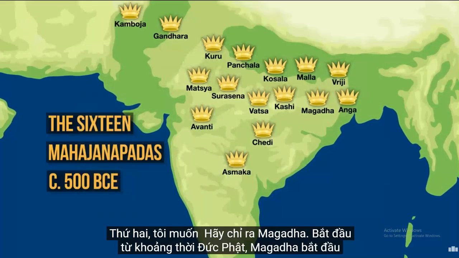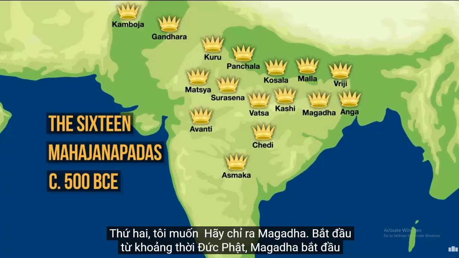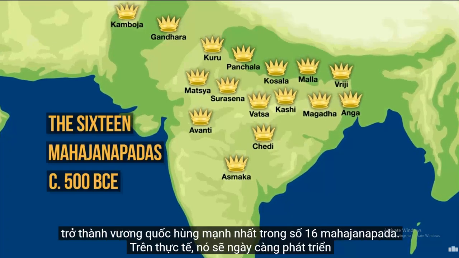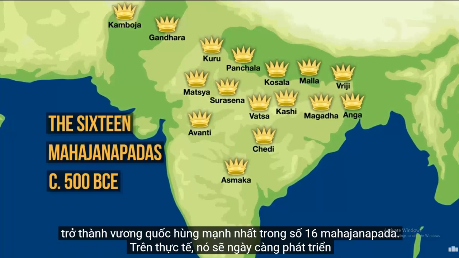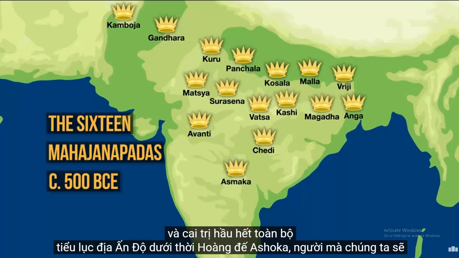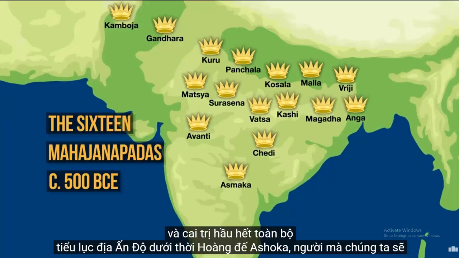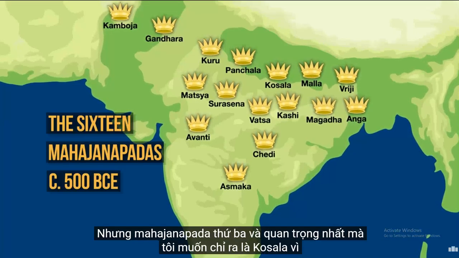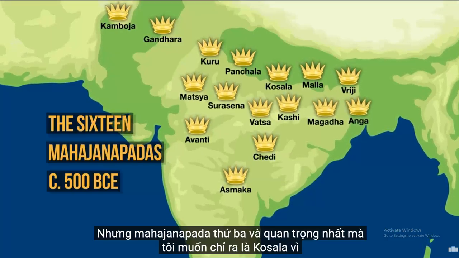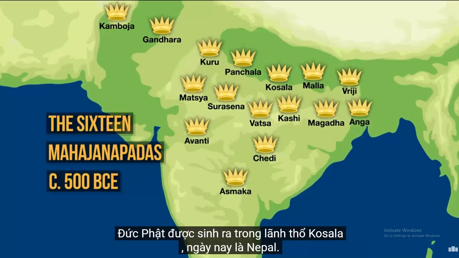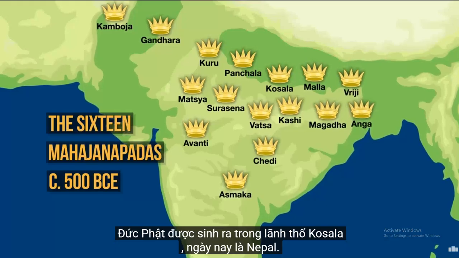Second, I want to point out Magadha. Starting around the time of the Buddha, Magadha started to become the most powerful of the 16 Mahajanapadas. In fact, it would eventually grow and come to rule virtually all of the Indian subcontinent under Emperor Ashoka, whom we'll talk about later. But the third and most important Mahajanapada I want to point out is Kosala, because it was within the realm of Kosala that the Buddha was born, in what is today Nepal.